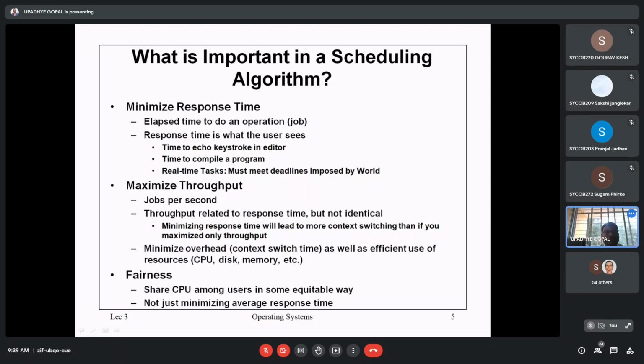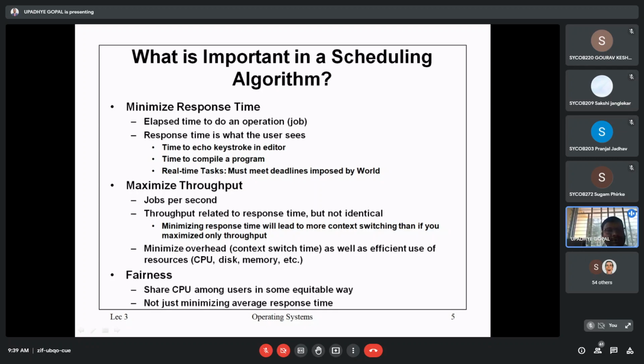Against this execution, there are a few timings concerned with this discussion. The first is called minimize response time. Response time is the first concern. Then the second one is called throughput. And the third one is fairness. So it is not that much.